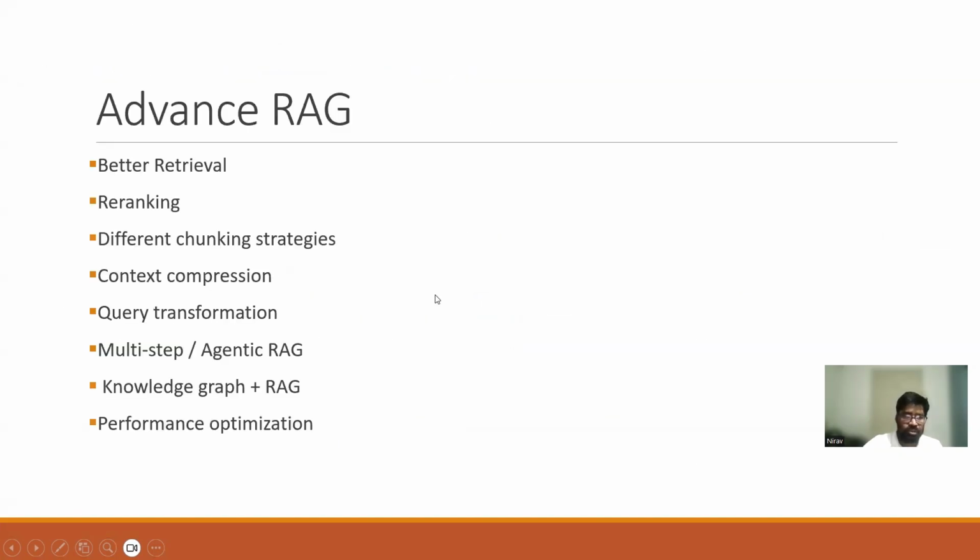Then, as I was talking about advanced RAG, there are different things we need to learn. Better retrieval mechanisms, there's re-ranking. There are different chunking strategies. Context compression is there. Query transformation is there. Agentic RAG is there. Knowledge graph RAG is there. Performance optimization. A lot of things are there. In RAG there is a lot of scope to learn. There's a learning curve in this, especially in advanced RAG.